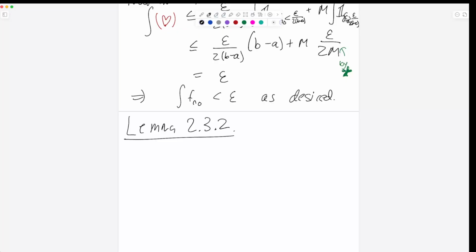Let me read this proof and see if we actually have time to do this. Maybe this is harder than I thought. I was thinking of this one being, okay, this one I would say is medium difficulty.